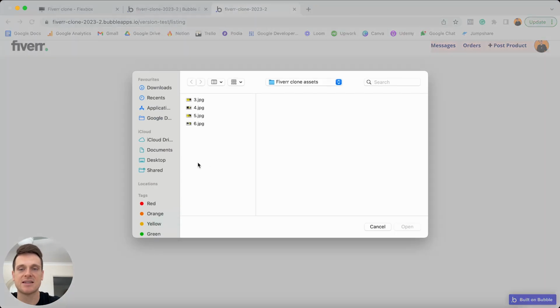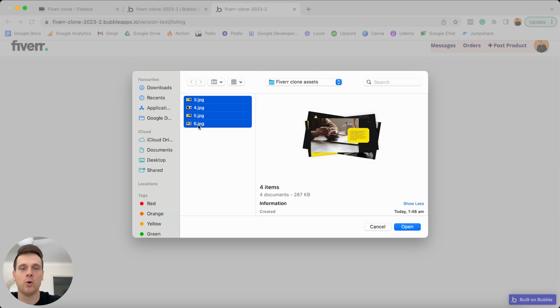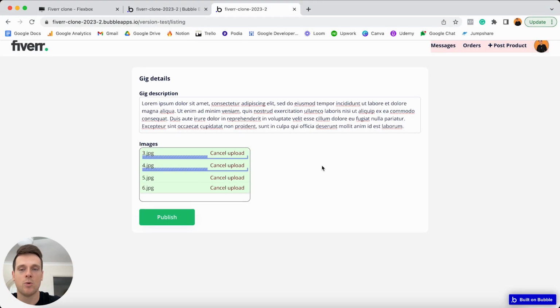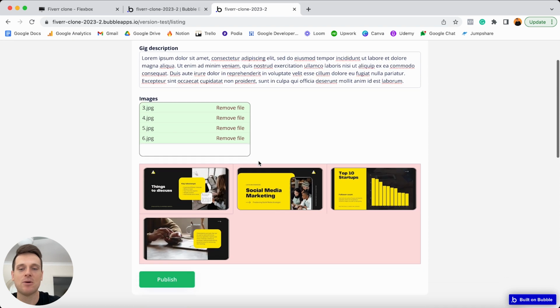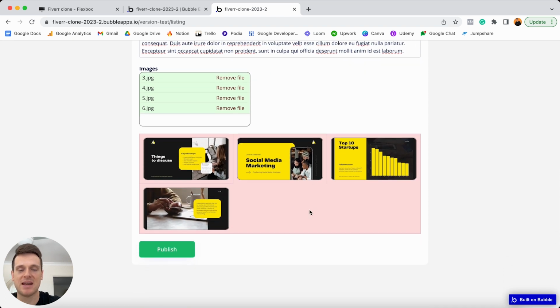So I'm going to select in this field, and then I'm going to upload all of these images that I have here. What you'll see is that they will upload into my multi-file uploader, and then they will be displayed within my repeating group, which of course has recognized at this point that the value of our multi-file uploader is not blank, so that's why it's being displayed. Then from here, I'm happy with my product, so I'm going to choose to publish this.